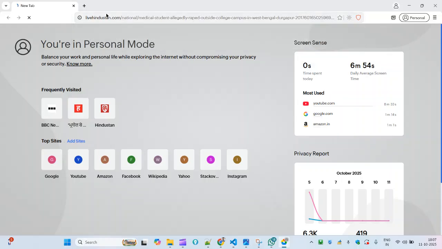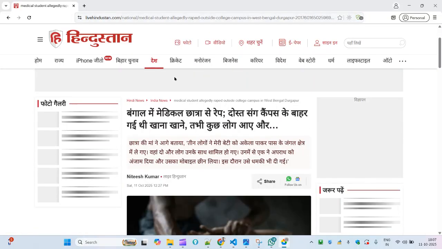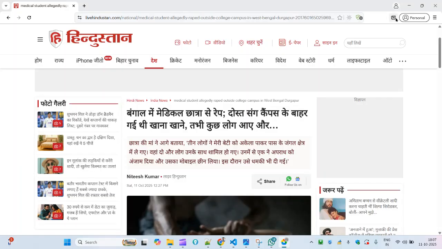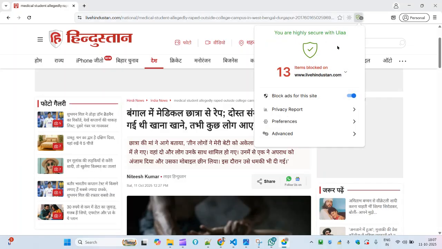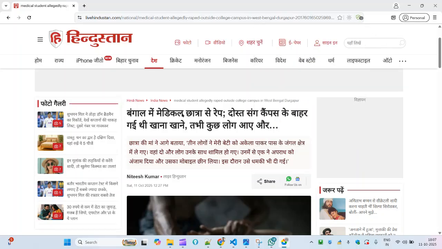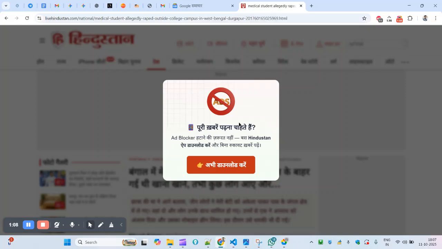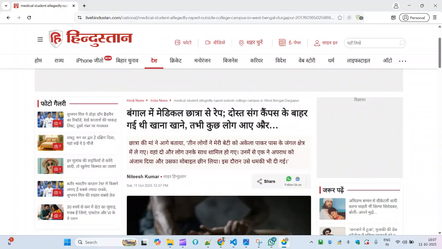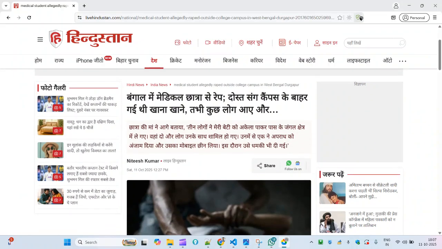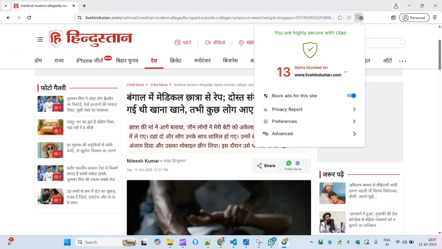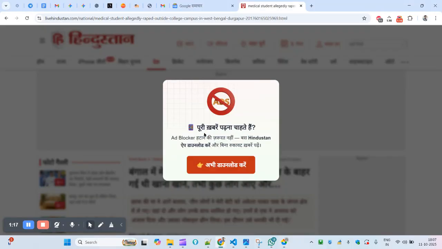So I am here in Ola browser and here I have not used any of the ad blocker and it is automatically blocking here. Okay, and that message is not coming here. Okay, this particular ad option pop-up is not coming here and it is already handled by this Ola browser. So this is how you see how secure it is.